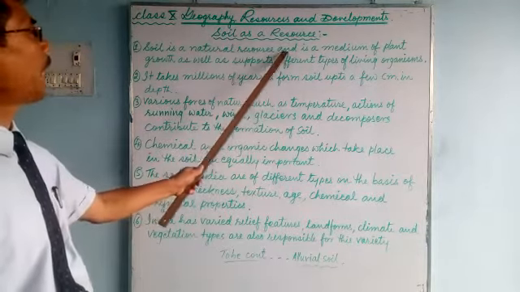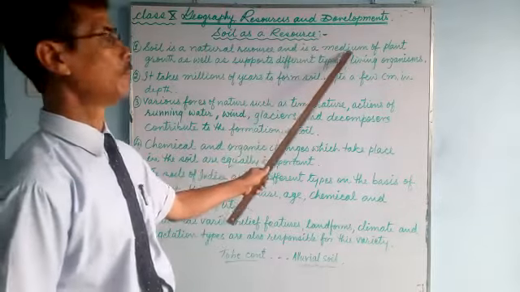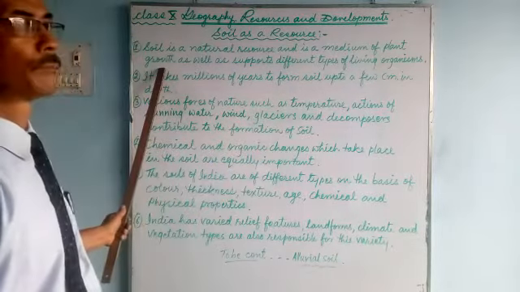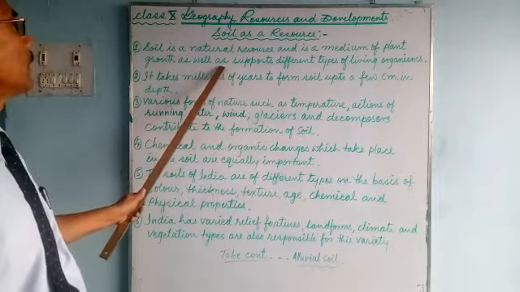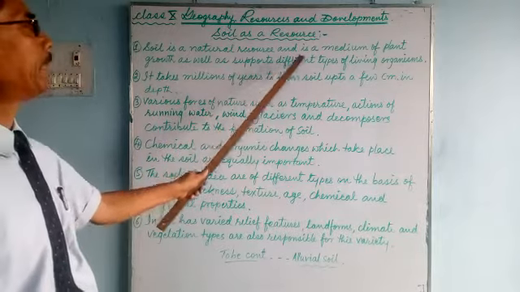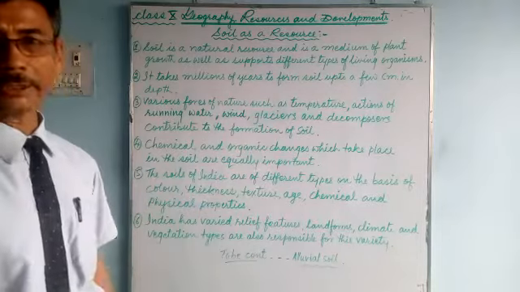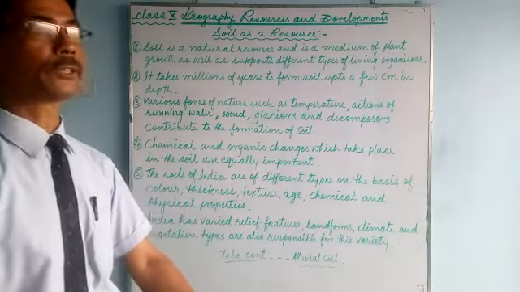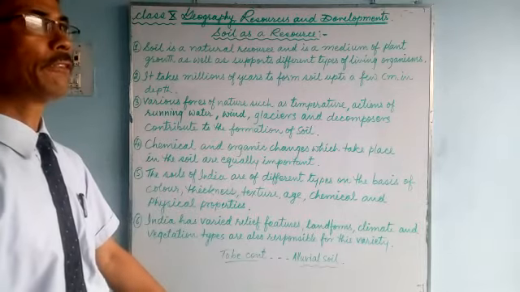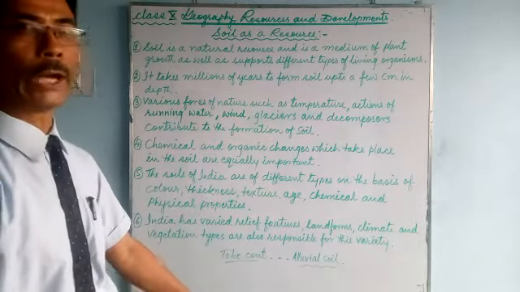It is a medium of plant growth as well as support for different types of living organisms. Without soil, life is not possible on the earth.